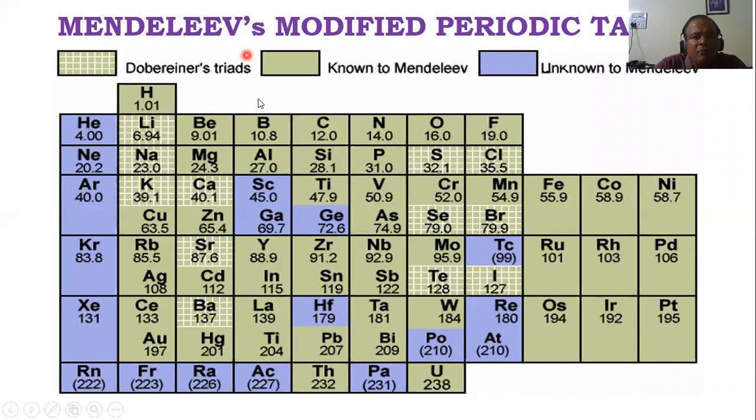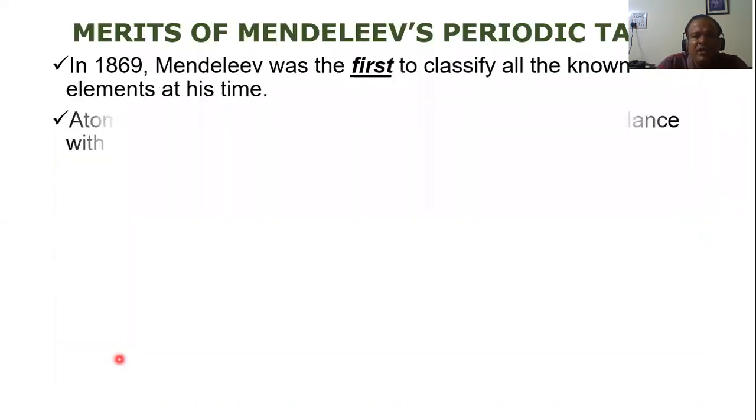can you see the modified periodic table? He added one group for just the noble gases. Can you see helium, neon, argon, krypton, xenon, and radon? So he could accommodate all of them in a separate group. The discovery of noble gases did not upset his table or make it flop. He could successfully accommodate the newly discovered noble gases. I hope it's clear. So these are the merits of Mendeleev's periodic table.